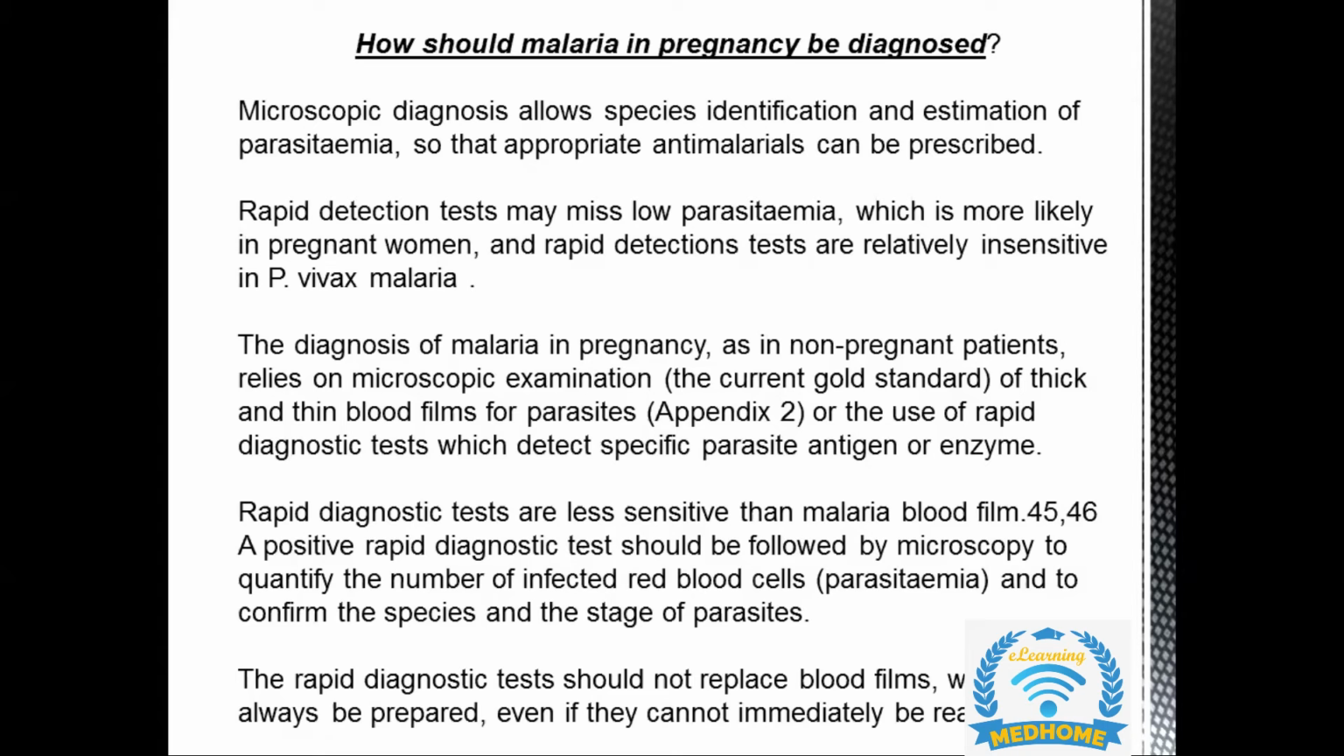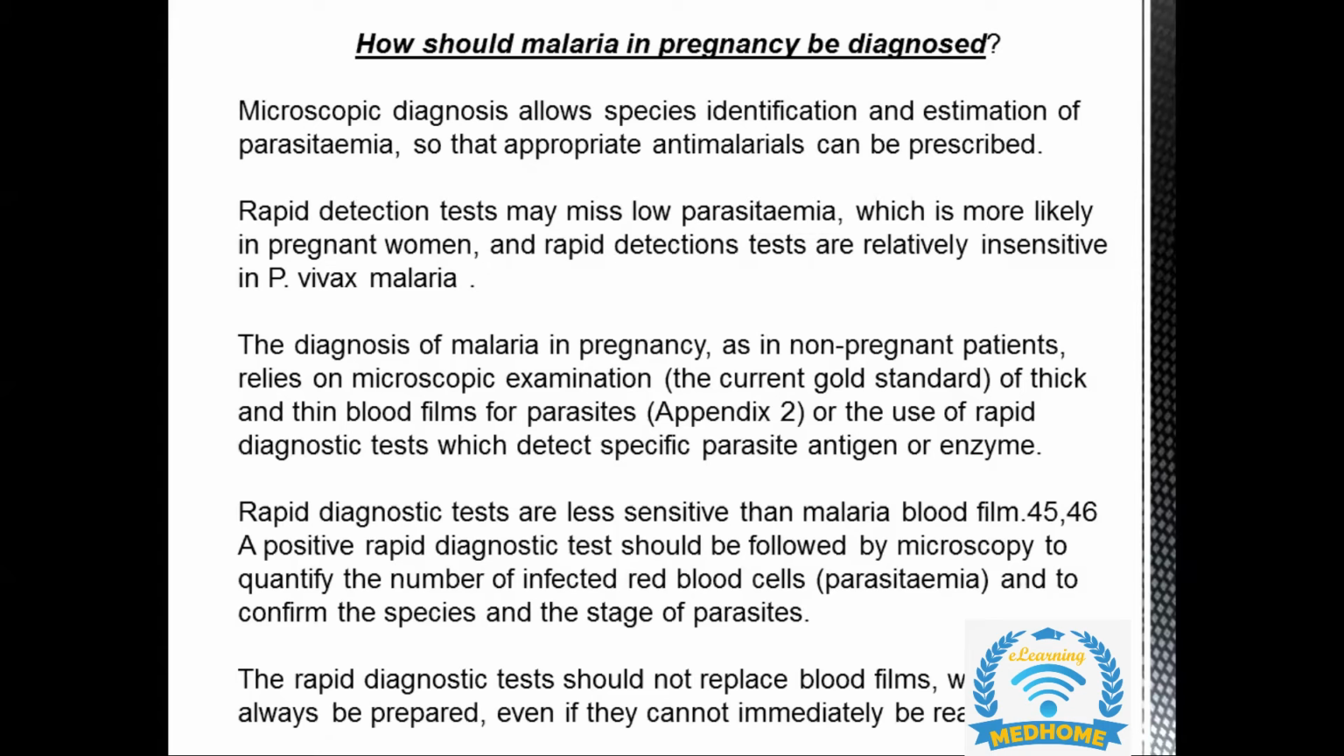That is basically not our job. These are the rapid diagnostic tests that are performed by the microbiologist. We are just going to take the sample and hand it over to them. Now it's their duty. They will do the test, the microscopy for us, that is the blood film, and the rapid diagnostic test to quantify the number of infected red blood cells. Okay.